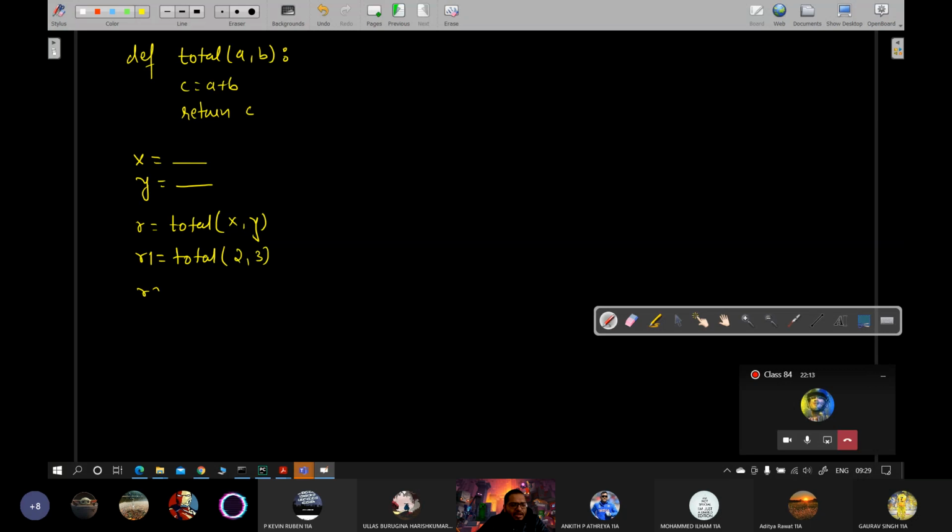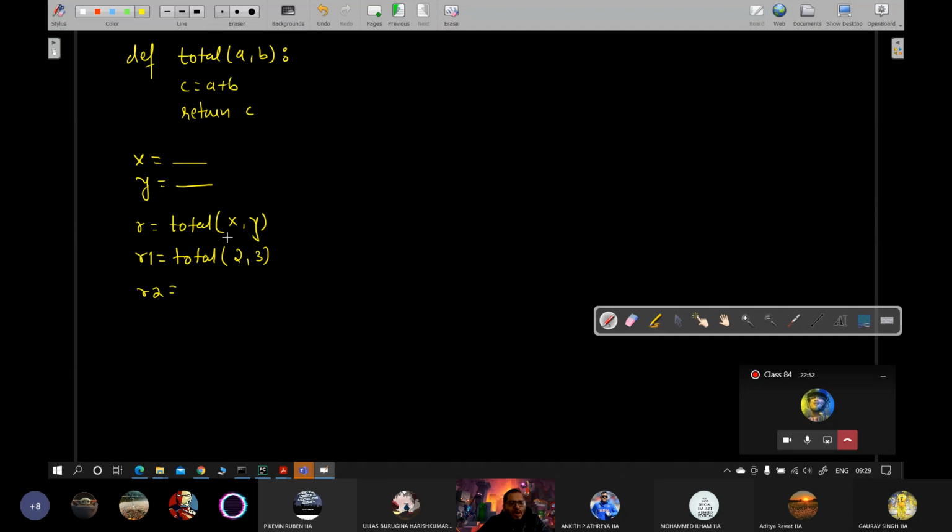I can get another. This is the benefit of functions. You define two parameters and you can send many different values with different calls. X and Y will be taken as A and B. Yes, that is what I am saying, that X is a global variable, which you are passing to the function. See, what is the purpose of this A and B? This A and B is to accept two values from the global scope on which the function will operate. So by defining it this way, you are saying that when you are called, you will be given two values on which you will work.